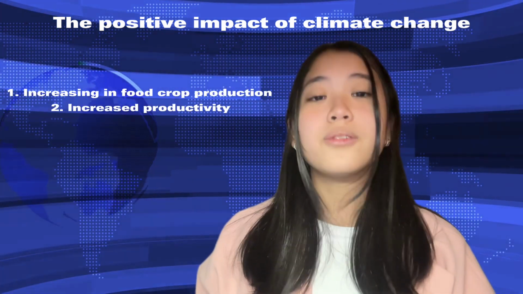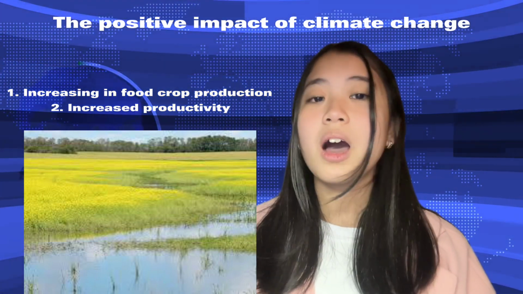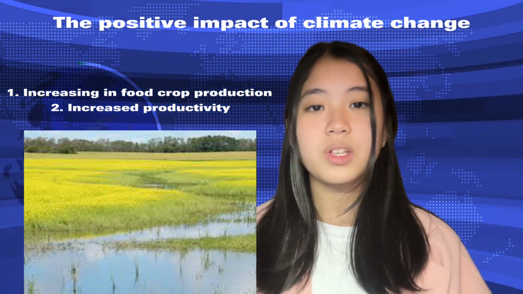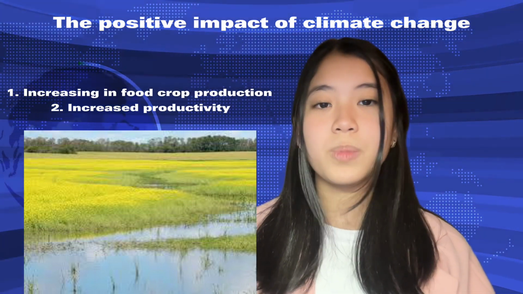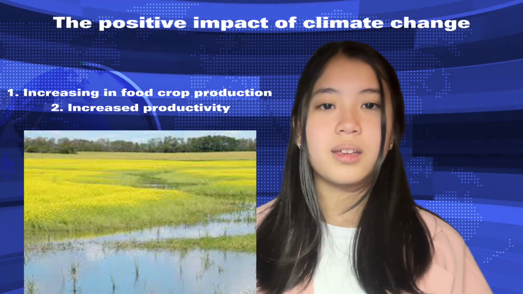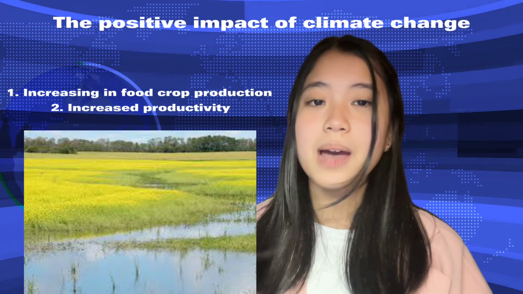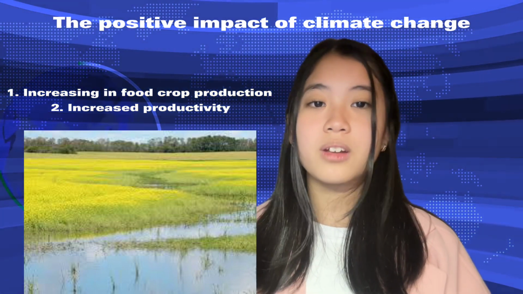Number 3, fewer droughts. Droughts are likely to occur indefinitely. However, as a result of climate change and rising global temperatures, moisture content should rise in certain parts of the planet. This should aid with faster agricultural production and perhaps allow farmers to produce many crops at the same time.